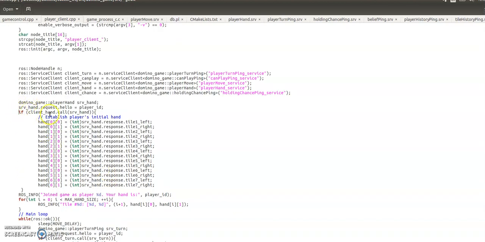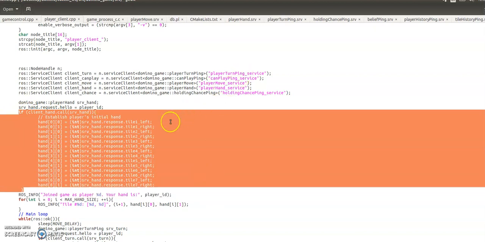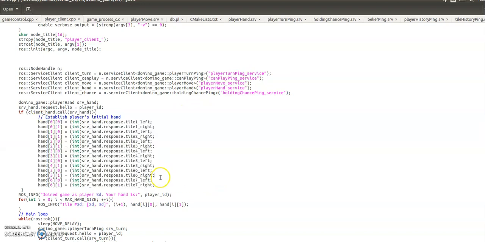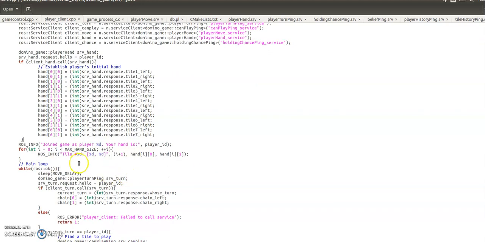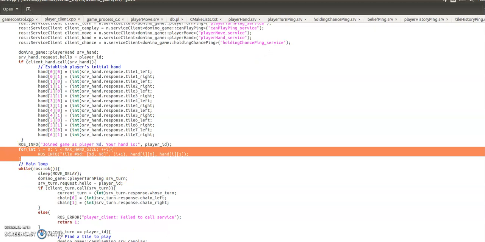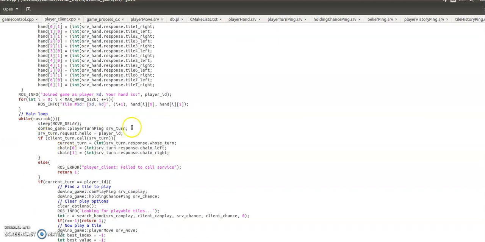So what we're going to do first, we're going to query the service for player hand, which we're going to get back all the tiles to put in our hand. We're going to update our hand. We're going to say we join the game as player ID. Then we're going to just print out the tiles in the hand. And so the main loop's where most of it happens. I've added a move delay just so it's easier to see what's actually happening when the player's taking their turn and looking at all the decisions and stuff.